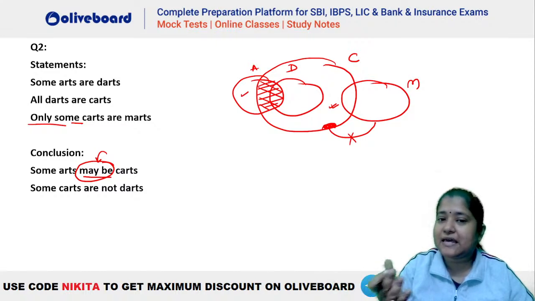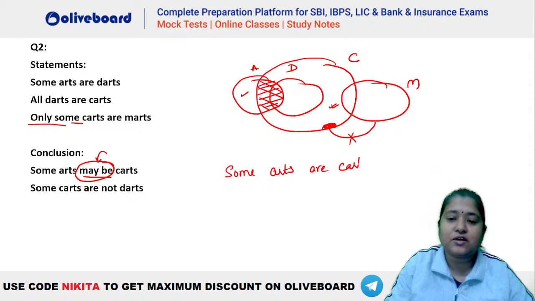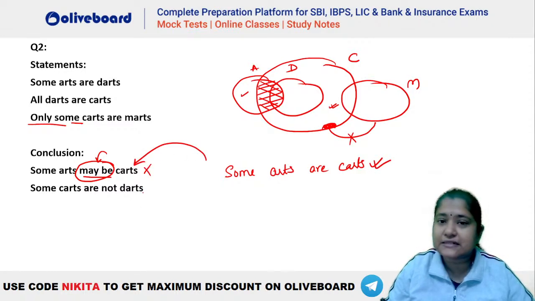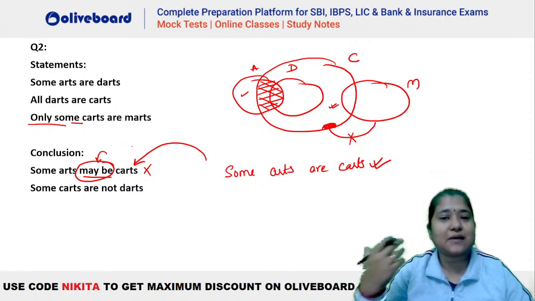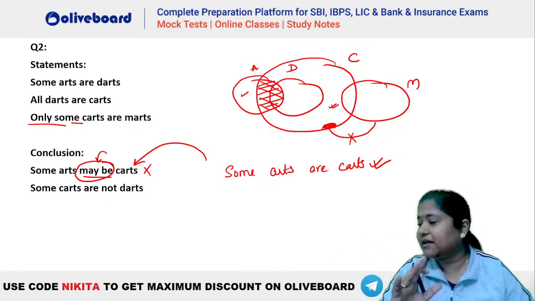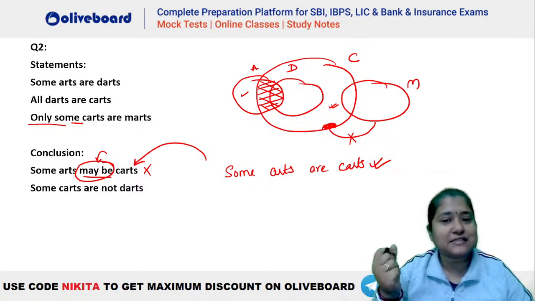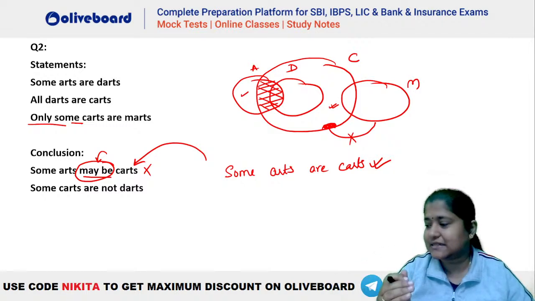Possibility nahi hai. Art and cart are absolutely intersecting. So some arts are carts is true. ये सही है तो इसका possibility false होगा, isn't it? So always remember that something which is definitely true, if given as a possibility, has to be taken as false. I hope this is clear, right, Rishika? तो यहाँ पर फर्स्ट वाला false हो जाएगा, क्यों? क्योंकि ये definitely true है. So if something is definitely true, its possibility is taken as false.